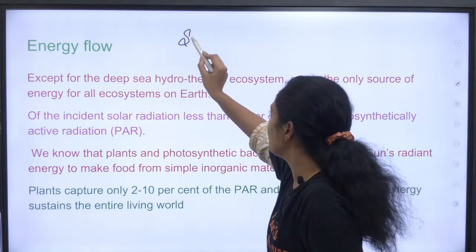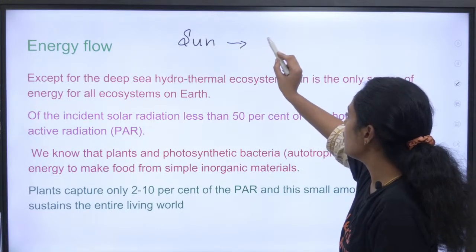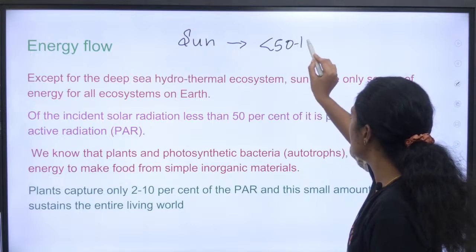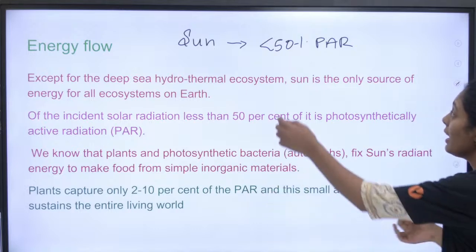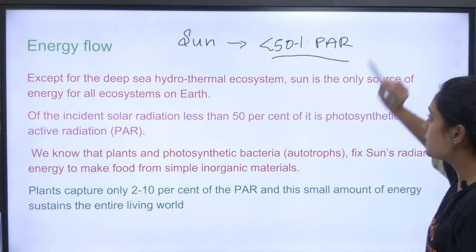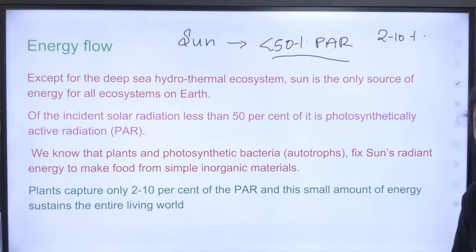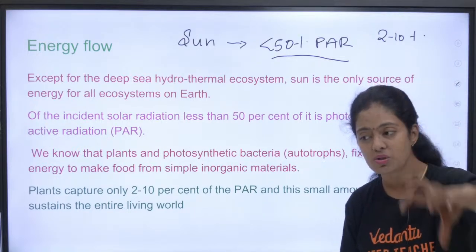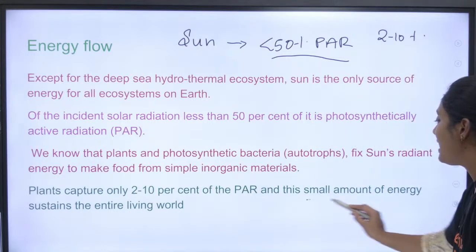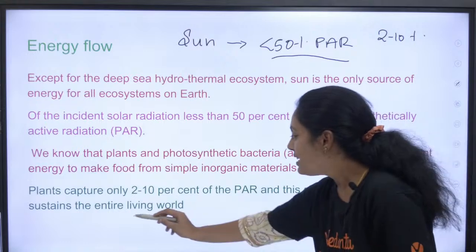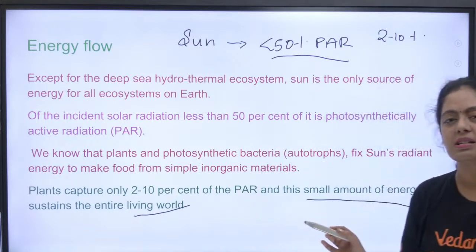So I will just make it very clear. The sun's energy reaches your earth. Of it, less than 50% is PAR, photosynthetically active radiation. In that 50%, how much is your plant using? Your plant is using only 2 to 10% of the entire PAR, to feed the entire earth, to sustain life on earth. Isn't it interesting? It's very simple. Simple things, the same thing will be copy pasted and asked.